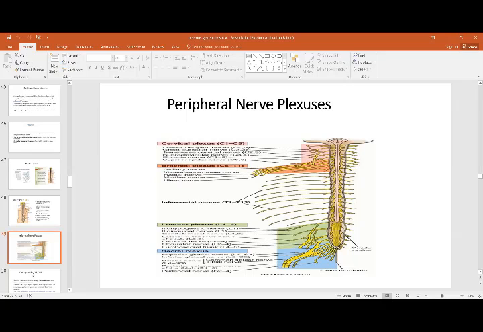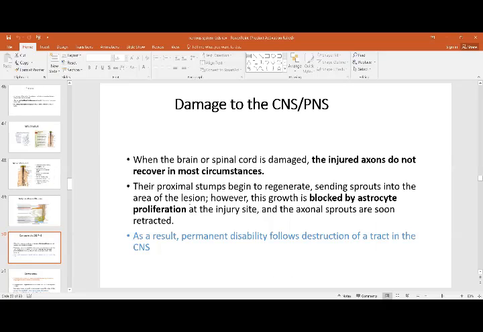Damage to these plexuses is not going to recover, because even if the stumps are in line with each other, they start to regenerate but are blocked by the astrocytes. And astrocytes, if you remember, are the neuroglial tissue of the CNS, so that is going to make the repair just fibrotic. At the injury site, the axonal sprouts are soon retracted. As a result, permanent disability follows destruction of a tract in the CNS. So remember, nervous tissue never regenerates. The gap is filled in by connective tissue, and that is your neuroglial tissue.